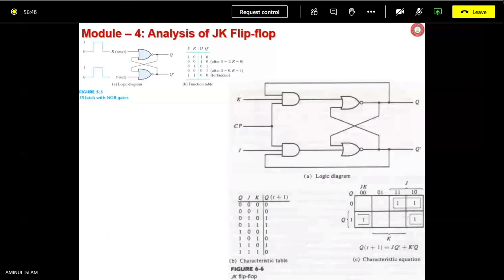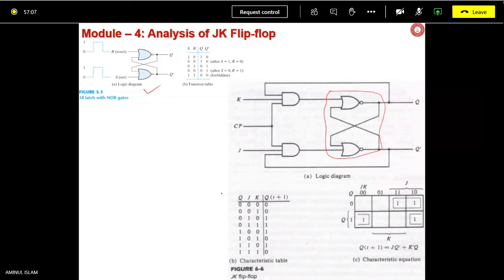This is the JK flip-flop. This basic SR is well understood by you. This portion is the basic SR latch, which is shown here, discussed earlier.